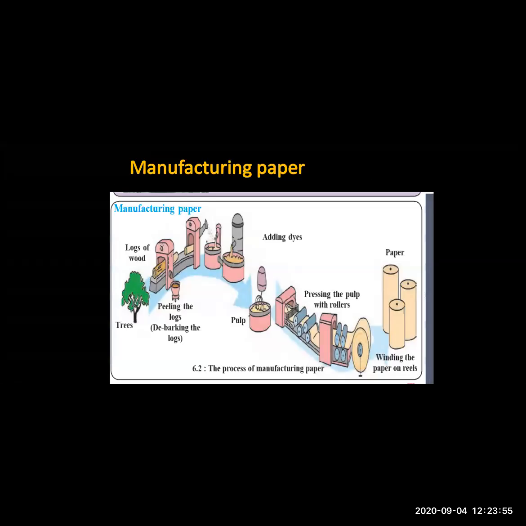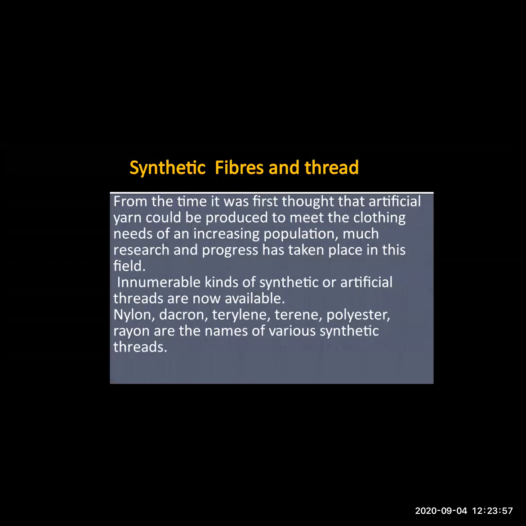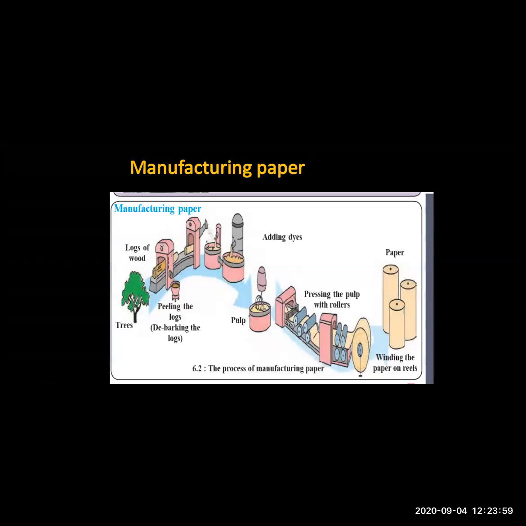Okay, I will show you the process of manufacturing paper. Now here you can see a tree. From the tree what is taken? Logs of wood are taken. Now these logs of wood are peeled, means the bark is removed, the debarking of the logs is done, and the wood is broken down into small pieces.